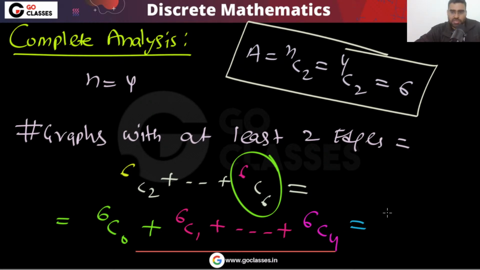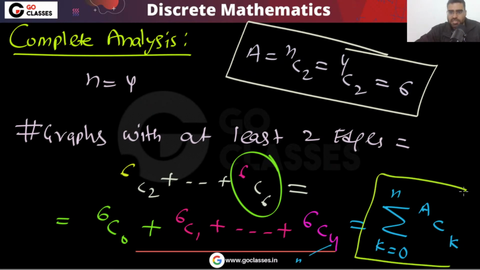Now what is this value? This value is summation of AC K, where K is going from, sorry, K is going from 0 to N. This 4 is N, right? Yes or no? This 4 is N. So this K is going from here to here. This is your answer.